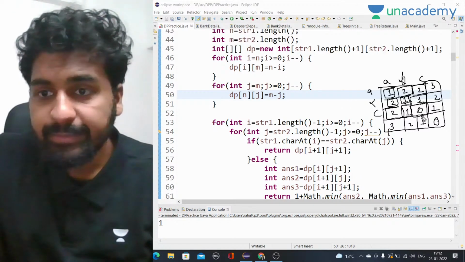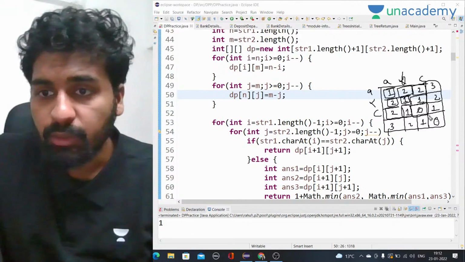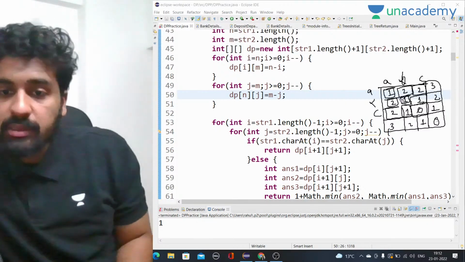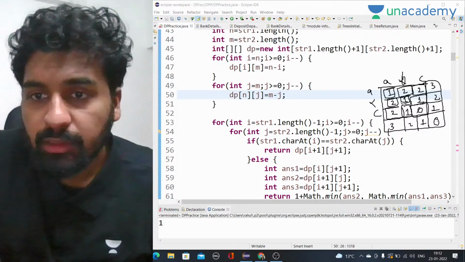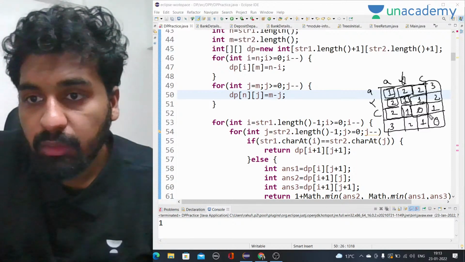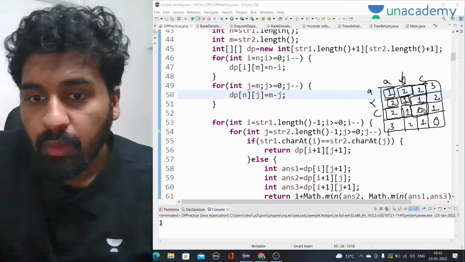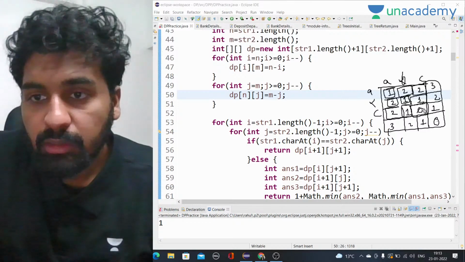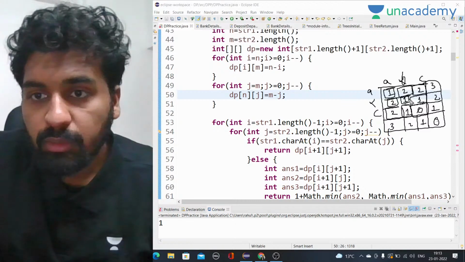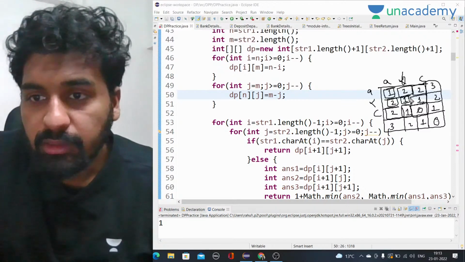If I start from here, the answer should be 0 because they are not equal, but when I reach here, okay, according to this case the answer should be this only, but it should change because here the minimum of all three will be 0. As they are equal, we just have to put this, they are not equal, somewhere there is a mistake.